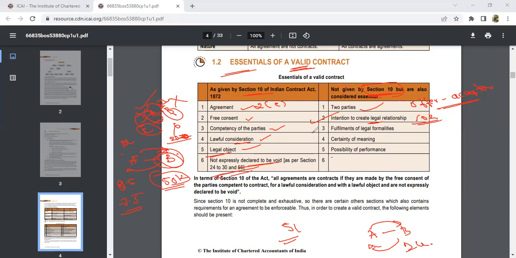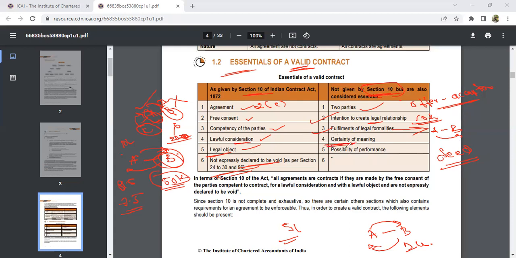Whatever contract you make should be of legal things and acceptable by the law. And then fulfillment of legal formalities. If A is making a contract with B and they go ahead with a partnership business, they must have a partnership deed. What do you mean by deed? Deed is nothing but an agreement; another word for agreement is deed. So A has to fulfill the legal formalities, and only when you fulfill the formalities according to the law can you enter into the contract.